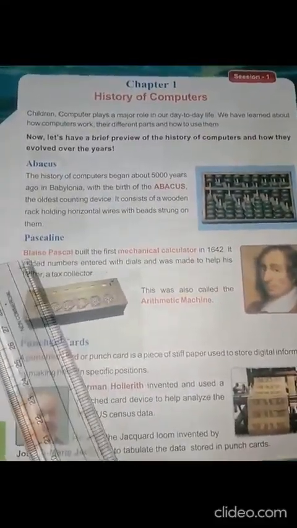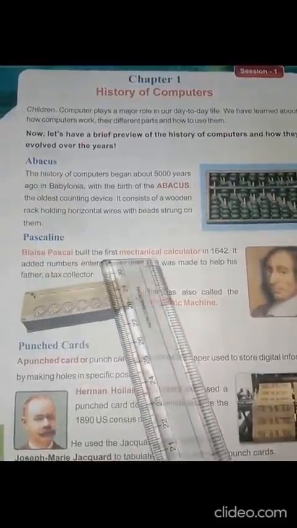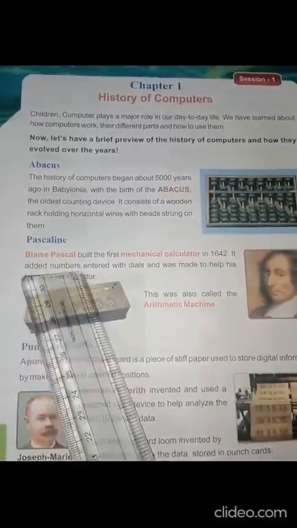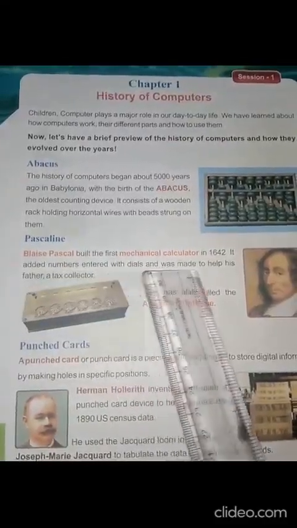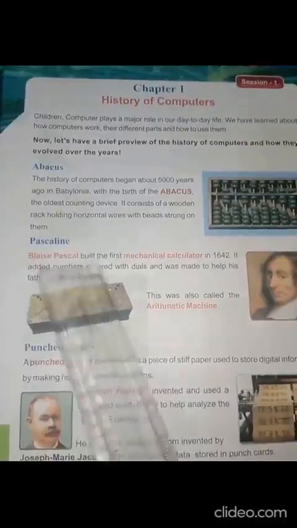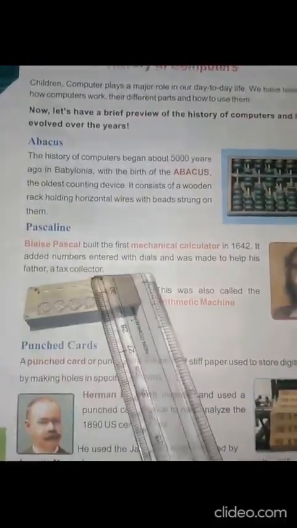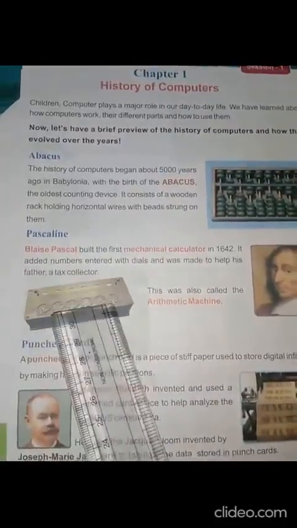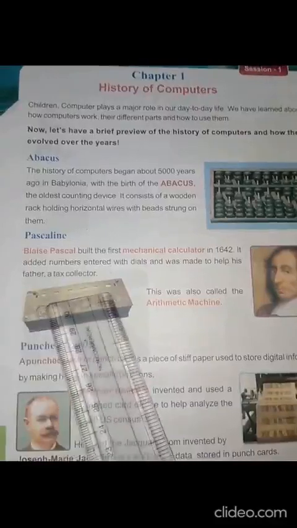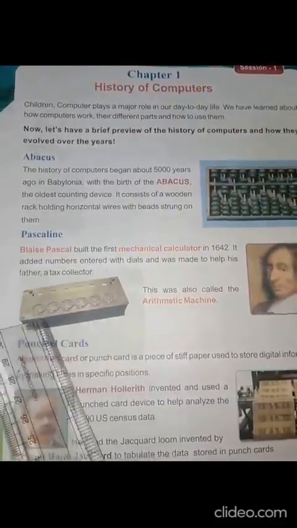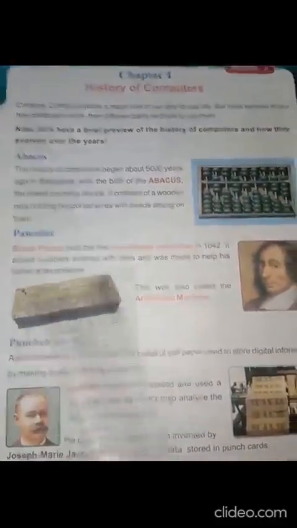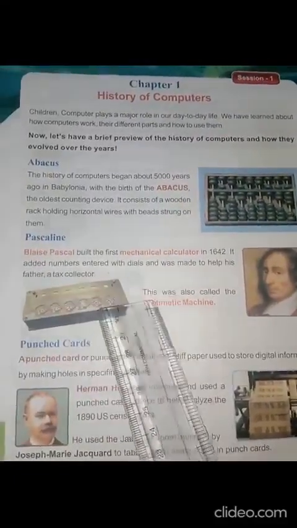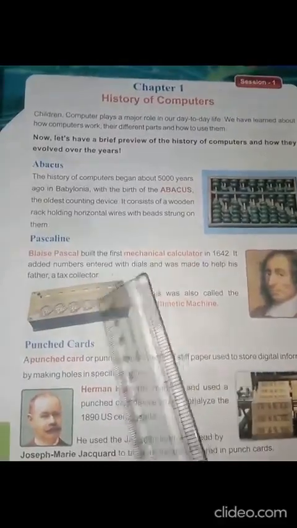Pascaline. Blaise Pascal built the first mechanical calculator in 1642. It added numbers entered with dials and was made to help his father, a tax collector. This was also called the arithmetic machine.